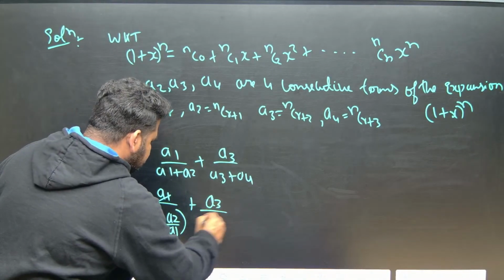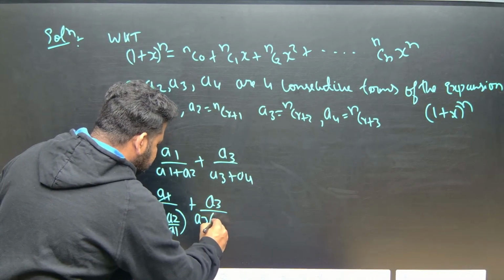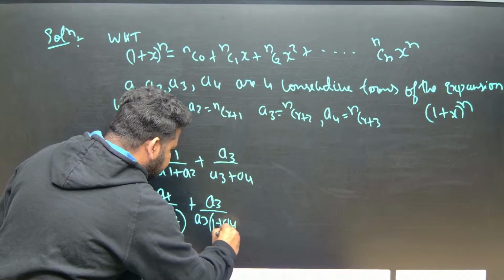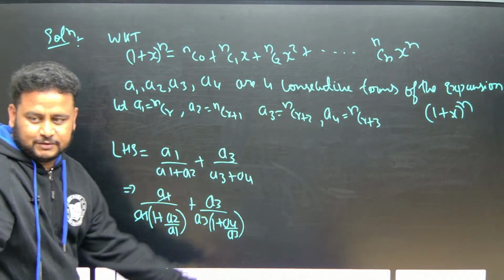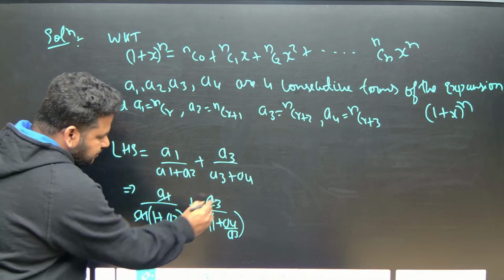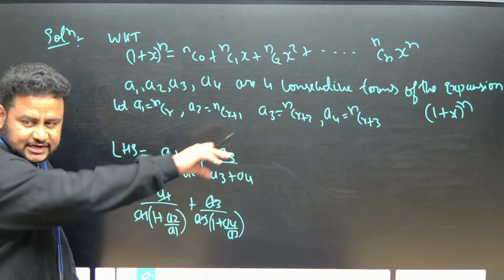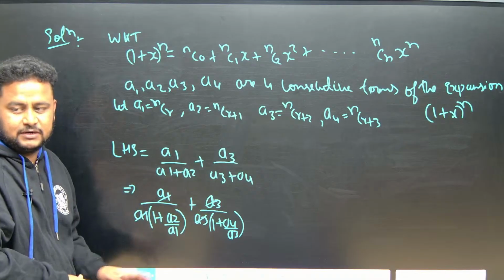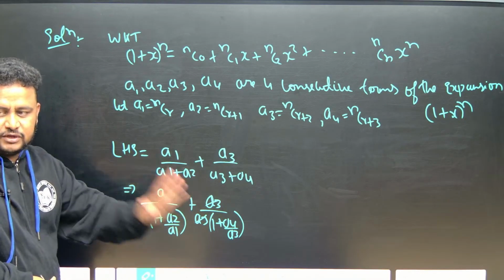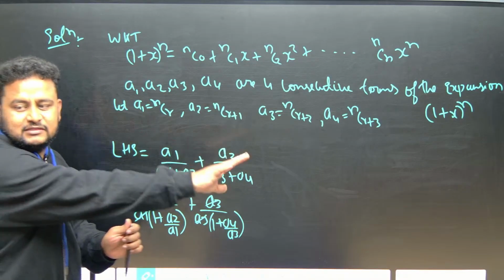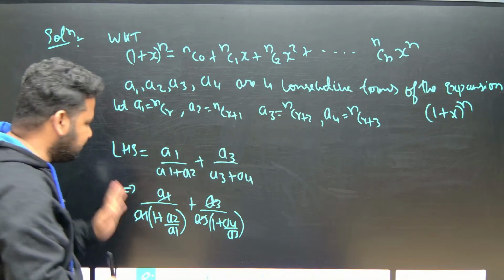A3 also, you take common, so this will become 1 plus A4 by A3. Here also we have taken debt, we will give it back like this. Remember: take from the numerator, give to the denominator. This will be useful in many questions.